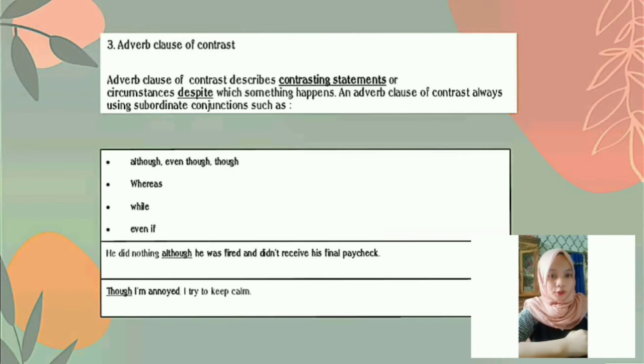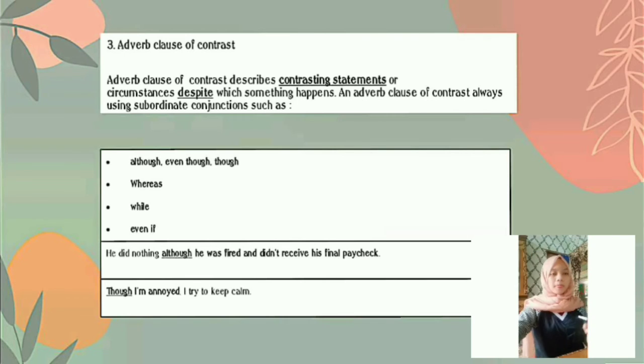Well, I will continue the discussion about the types and examples of adverb clauses. The third type is the adverb clause of contrast. What is that? An adverb clause of contrast describes a contrasting statement or circumstances despite which something happens. It also uses subordinate conjunctions such as although, even though, whereas, while, and if.